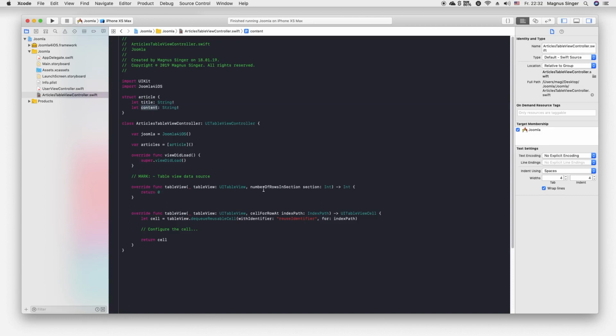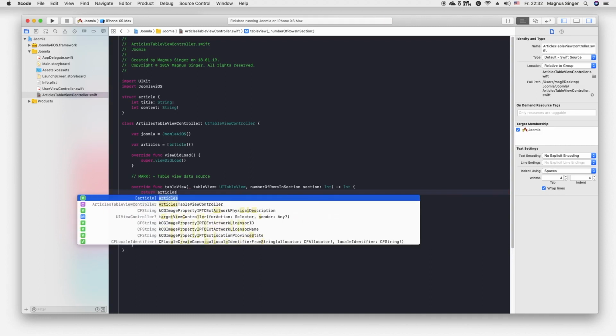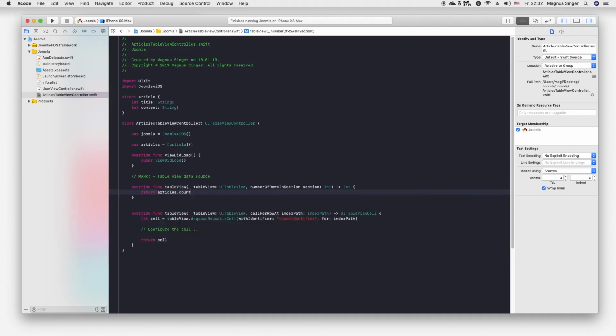Now we can see here in our number of rows in section, of course you worked with table views, I think, articles.count. So now we say we want as many table view cells as articles we have. So yes, I think it's really basic.